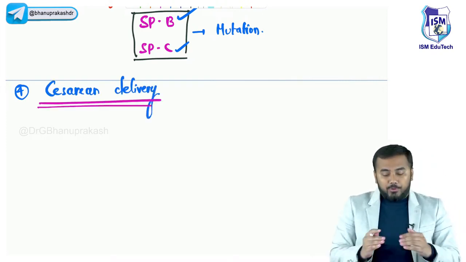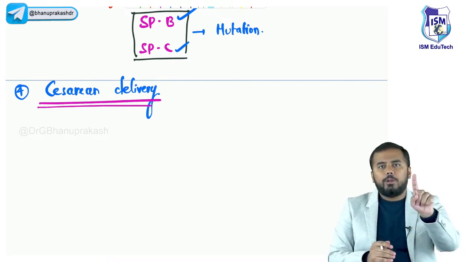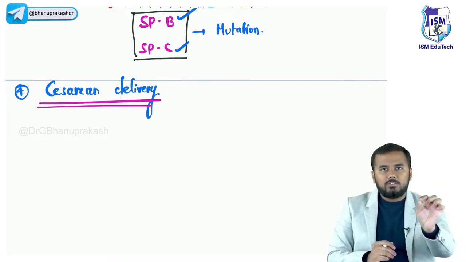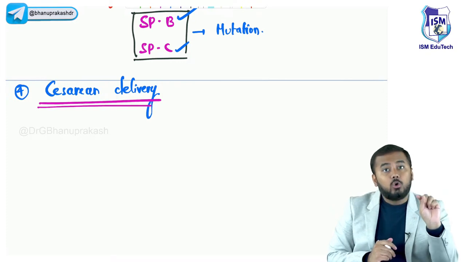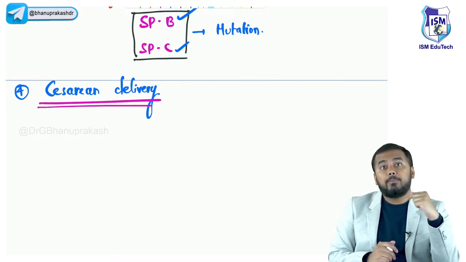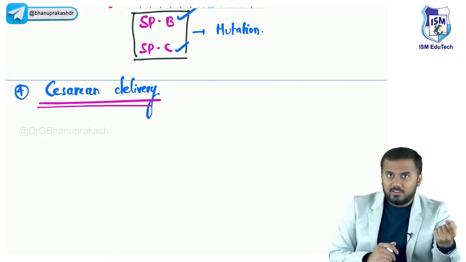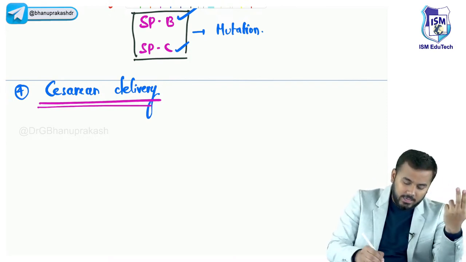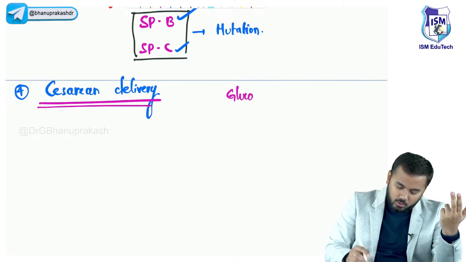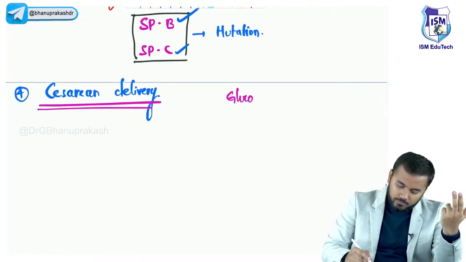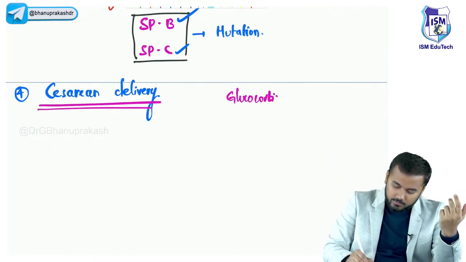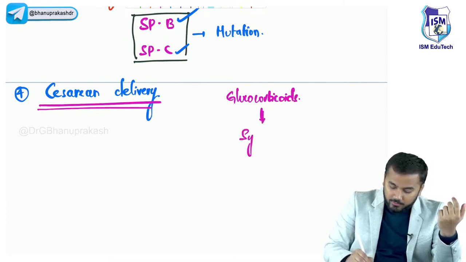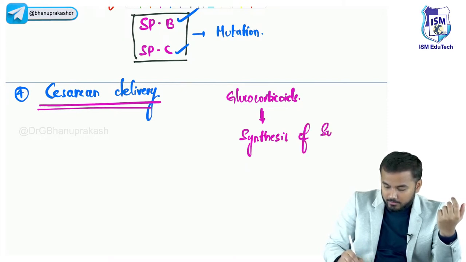Before I explain cesarean delivery, one point you should know: steroids, meaning glucocorticoids, are responsible for the maturation of surfactant, or glucocorticoids are responsible for surfactant synthesis. So what I'm telling is, glucocorticoids are responsible for the synthesis of surfactant.